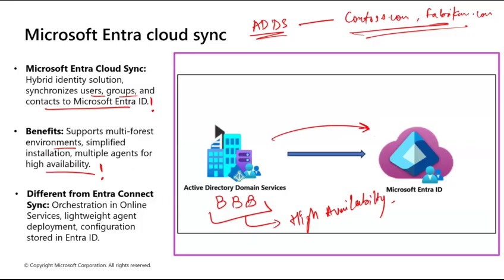It is different from IntraConnect Sync because of orchestration in online services: it's a lightweight agent deployment, and the configuration is stored in Entra ID, not your on-prem. That's how it is different from IntraConnect Sync. There are a lot of differences. So that's your Intra Cloud Sync.